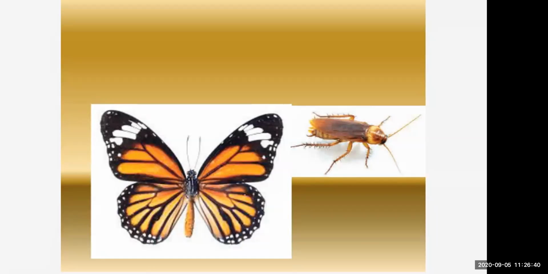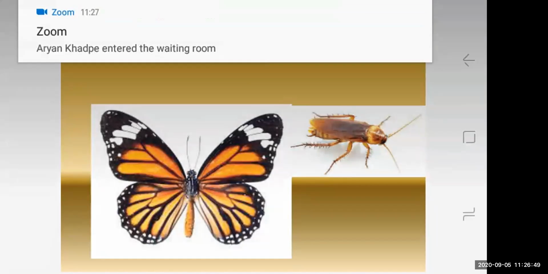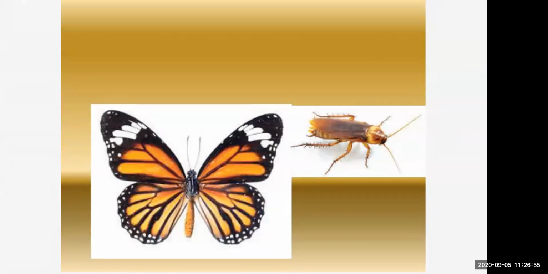Many animals are there in this phylum. These animals are found in all types of habitats: in water, on land, in air, in soil, everywhere. From the deepest ocean to the highest mountains, these animals are found. They are triploblastic, eucoelomate, bilaterally symmetrical, and segmented. Their skeleton, that means the skin, is hard. If you touch the cockroach or the butterfly and check the skin, you will find a chitinous exoskeleton present around their body.